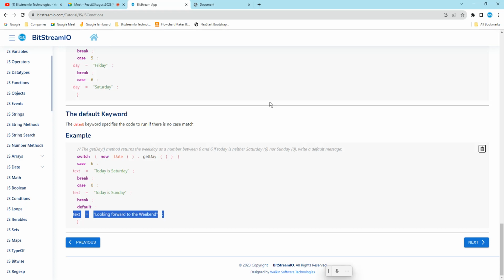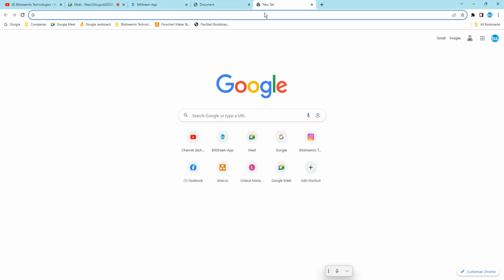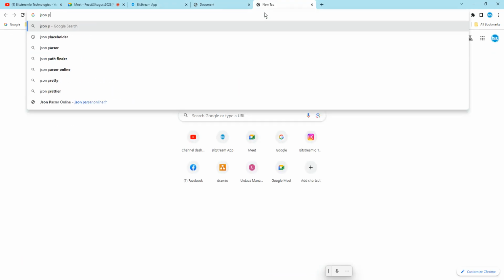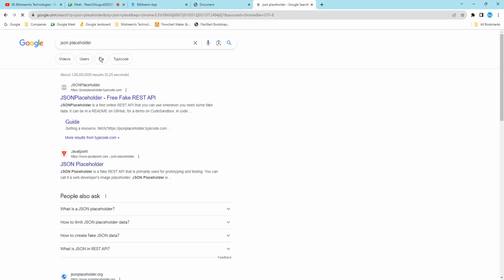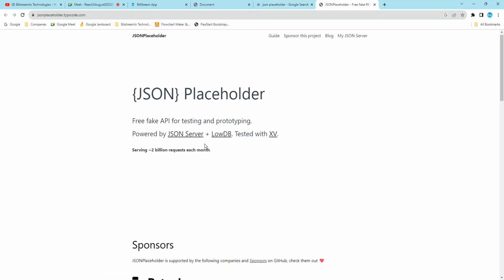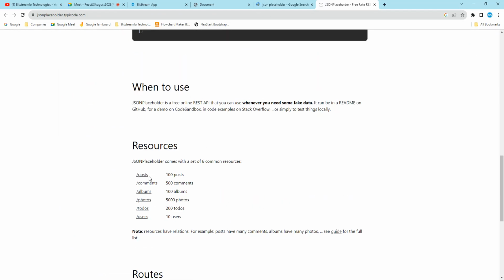So now we are going with loops. Why do we need a loop? That is a major thing. Let's say I want to show some example. This is a JSON placeholder. You have a student list in your register, with ID, name and everything.